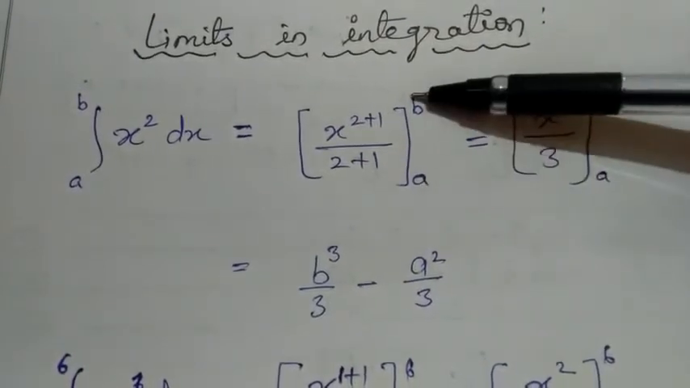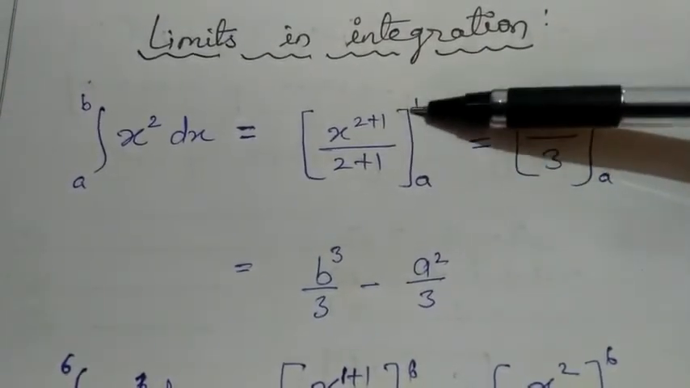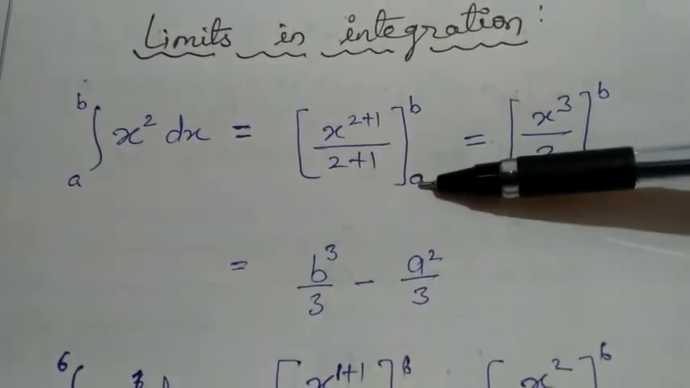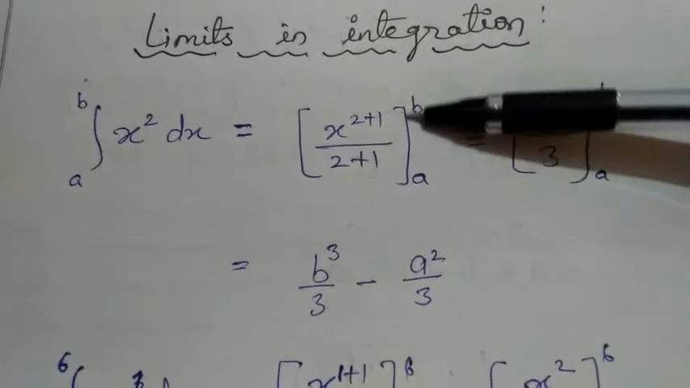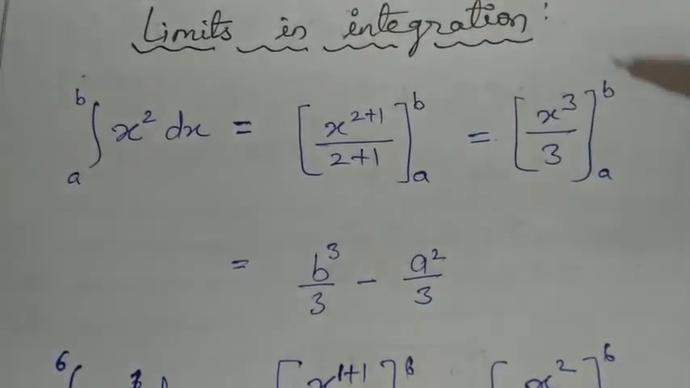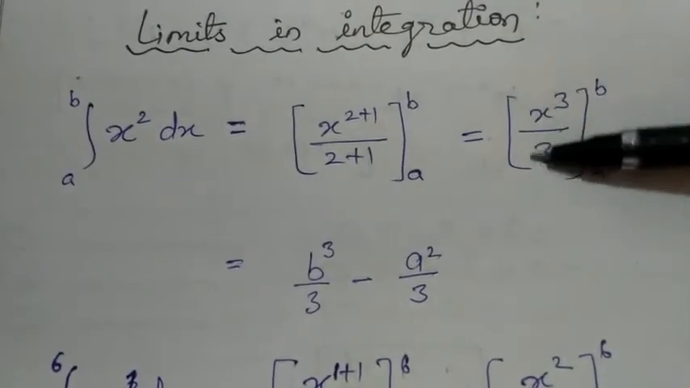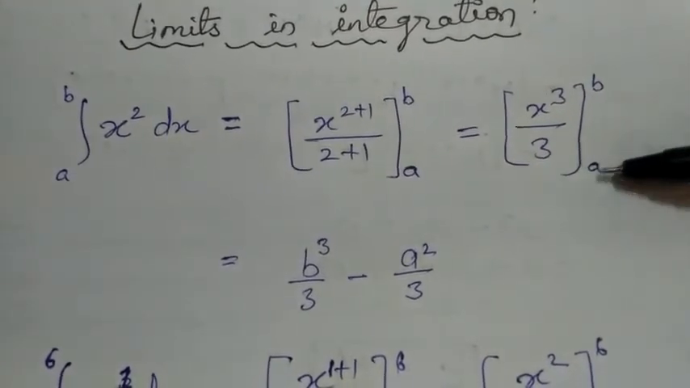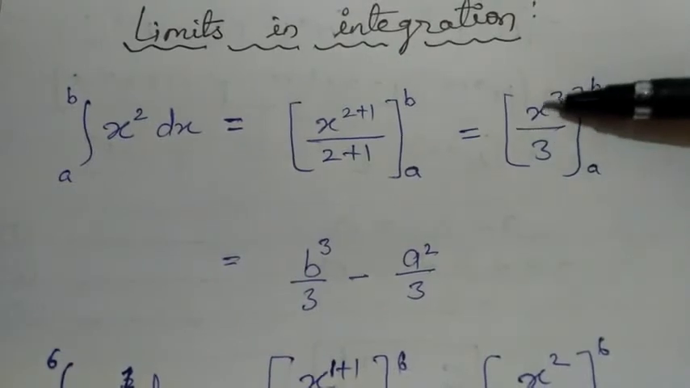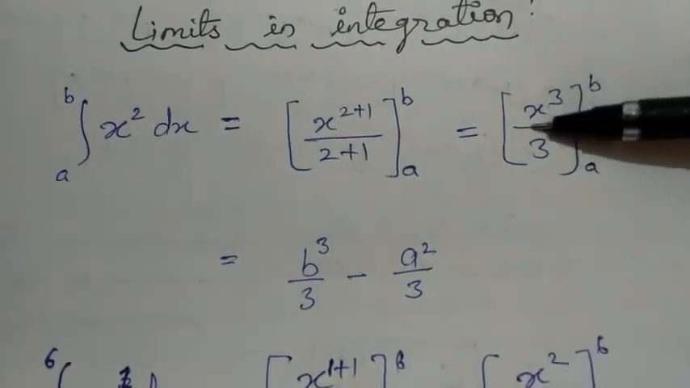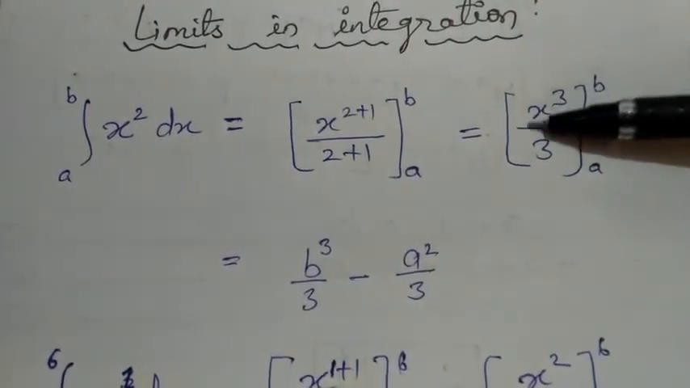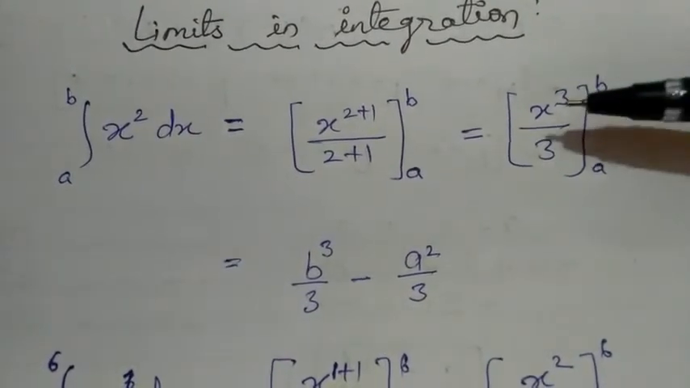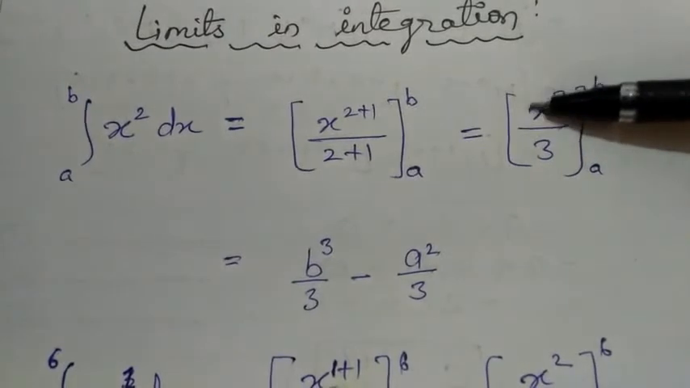This is the limit a to b. So b is the upper limit and a is the lower limit. From a we will start, so it is the lower limit. To b we will go, so it is the upper limit. After solving the integration part, we have to put upper limit minus lower limit. That means in place of the variable, here x is the variable, we will put first the upper limit minus, again in the same way we will put the lower limit.